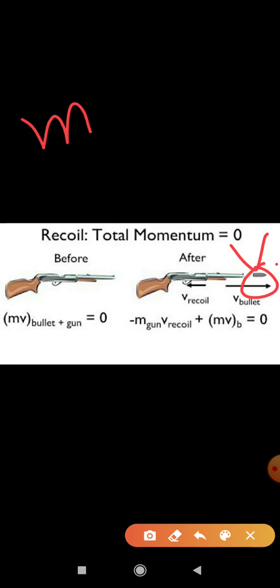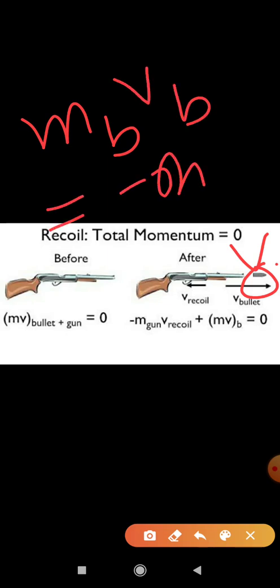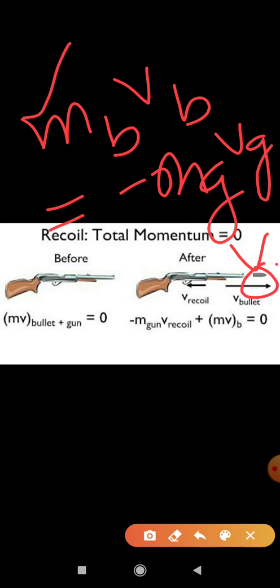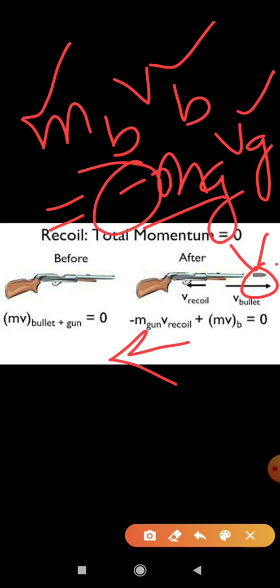The mass of the bullet is very small but its velocity is very high. The mass of the gun is very high, so what is the velocity of the gun? The gun will just move backward. That is why this minus term is coming.